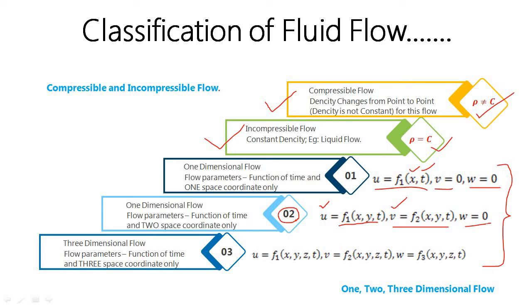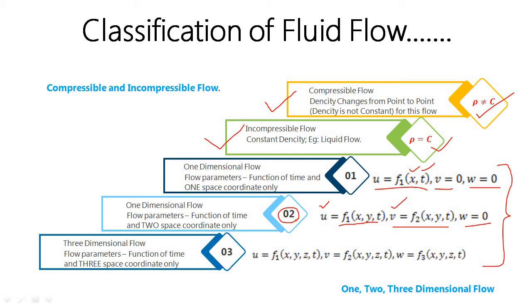For example, flow over a thin sheet or a thin plate, or extremely thin flow, which are generally treated as two-dimensional flow in some cases. So that is an example of two-dimensional flow, because u is a function of x, y and t. Similarly, v is also another function of x, y and t.